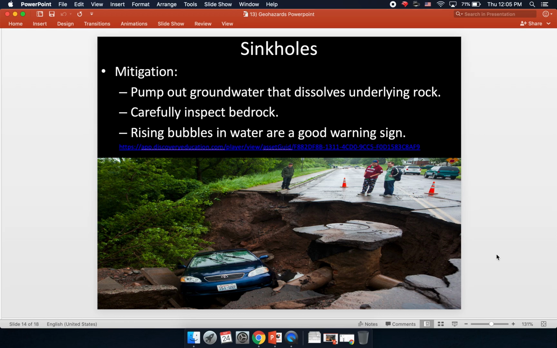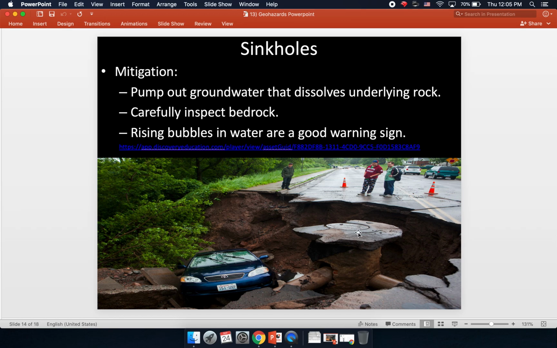Also, if there's ever water on the ground from a rain or from flooding and there are bubbles rising vigorously through the water, that's a pretty good indicator that you have an underground void and may suffer a sinkhole in the future. What that means is that as the water is flowing down into those voids or empty spaces, it's forcing air out. The air has to run out of those spaces so that the water can get into it. So you have these vigorously rising bubbles in the water, indicating that void underground.